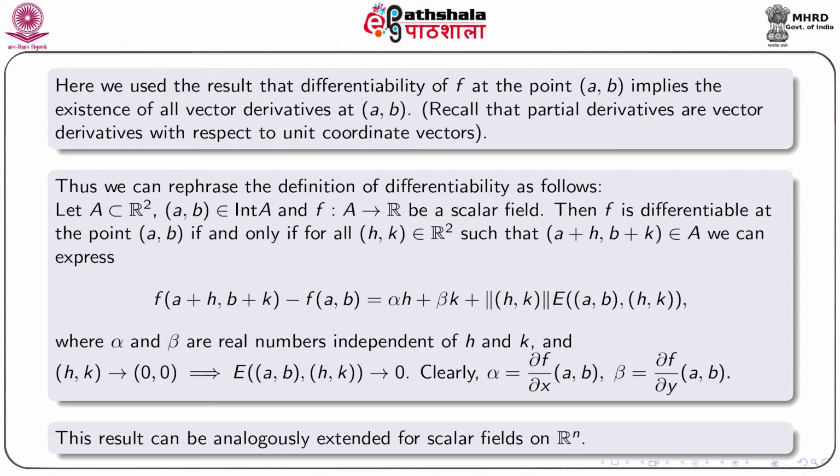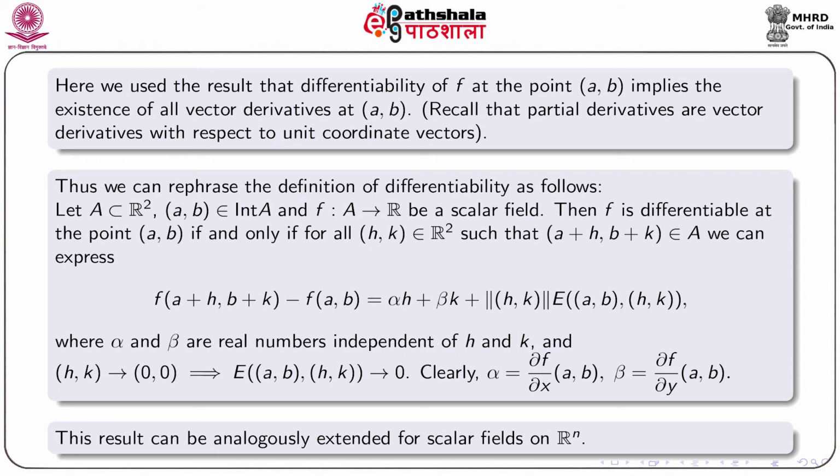Let A be a subset of R2, (a, b) is an interior point of the set A, and f is a scalar field defined on the set A. Then f is differentiable at the point (a, b) if and only if for every (h, k) in R2 such that (a+h, b+k) is in A, we can express the increment of f, that is f(a+h, b+k) minus f(a, b), equals alpha h plus beta k plus norm of (h, k) times E(a, b, h, k), where alpha and beta are real numbers independent of h and k, and (h, k) tends to (0, 0) implies E(a, b, h, k) tends to 0, and we have already shown that here alpha equals del f del x at the point (a, b) and beta is del f del y at the point (a, b).